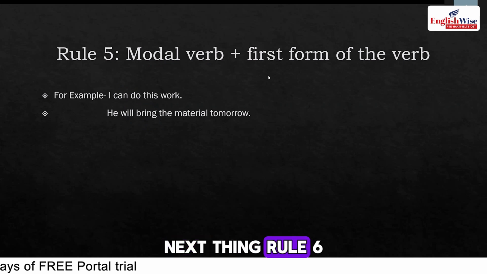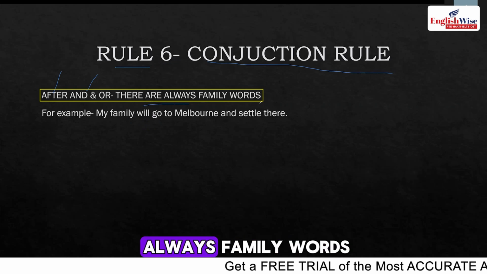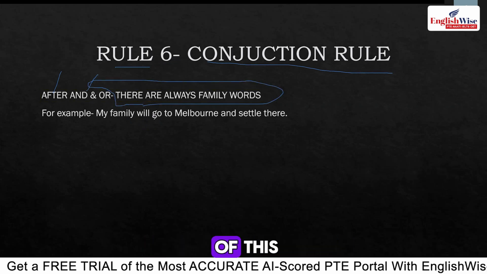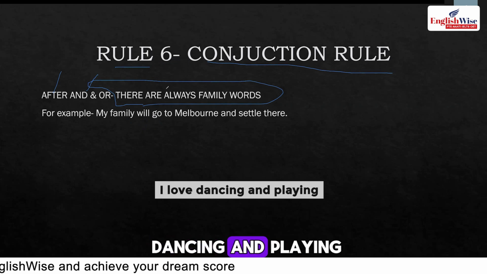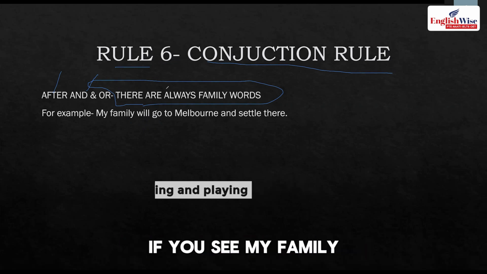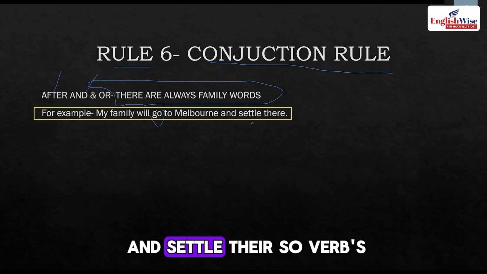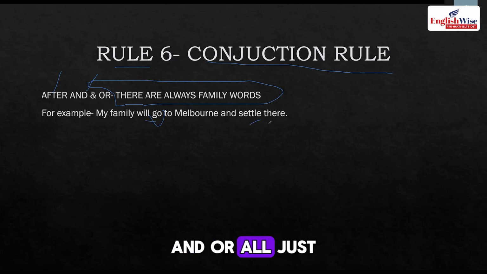Next thing, rule 6, the conjunction rule. After and or or, there are always family words. We did an example of this: and and or always need a family word, like "I love dancing and playing," so the ing form, synonyms which are related to each other. If you see "my family will go to Melbourne and settle there," so verb first form, verb ed. After and or or, just fix this: and and or always get family words. If there is ing before it, after it also ing. If there is an adjective, next also an adjective, like health and well-being, we did.